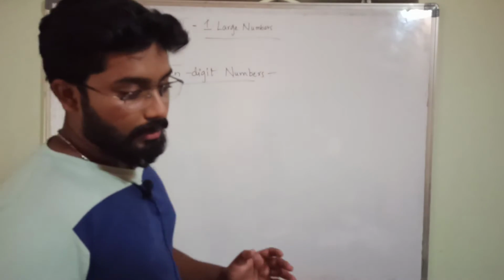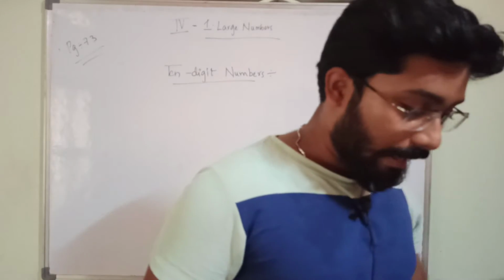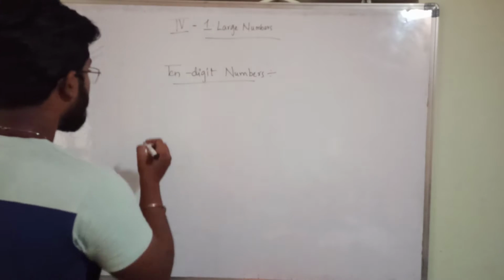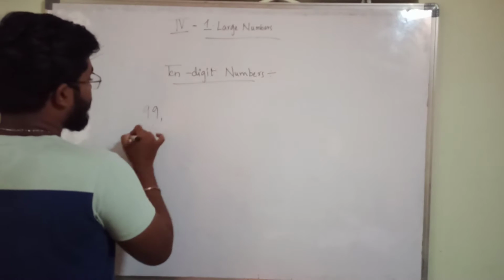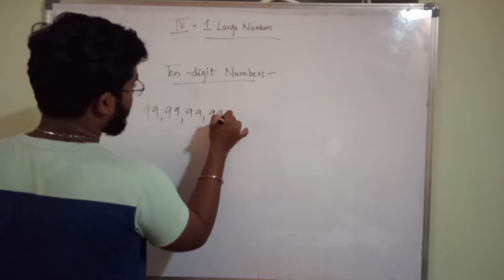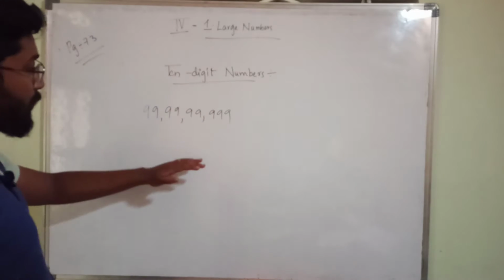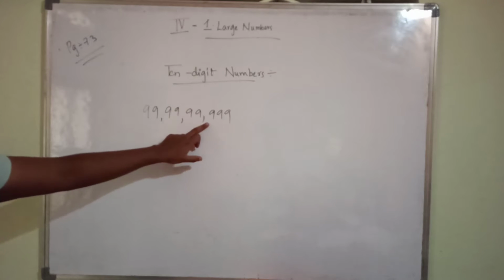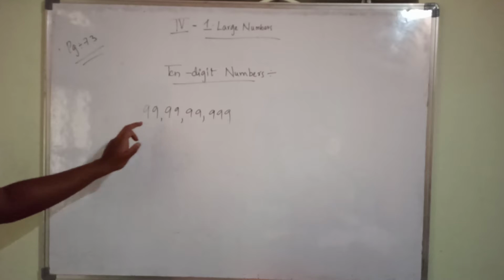So here in 10 digit numbers, what he is saying is, on adding 1 to the greatest 9 digit number. What is the greatest 9 digit number? 99 crores, 99 lakh, 99,999. This is the greatest 9 digit number. 1 2 3 4 5 6 7 8 9.